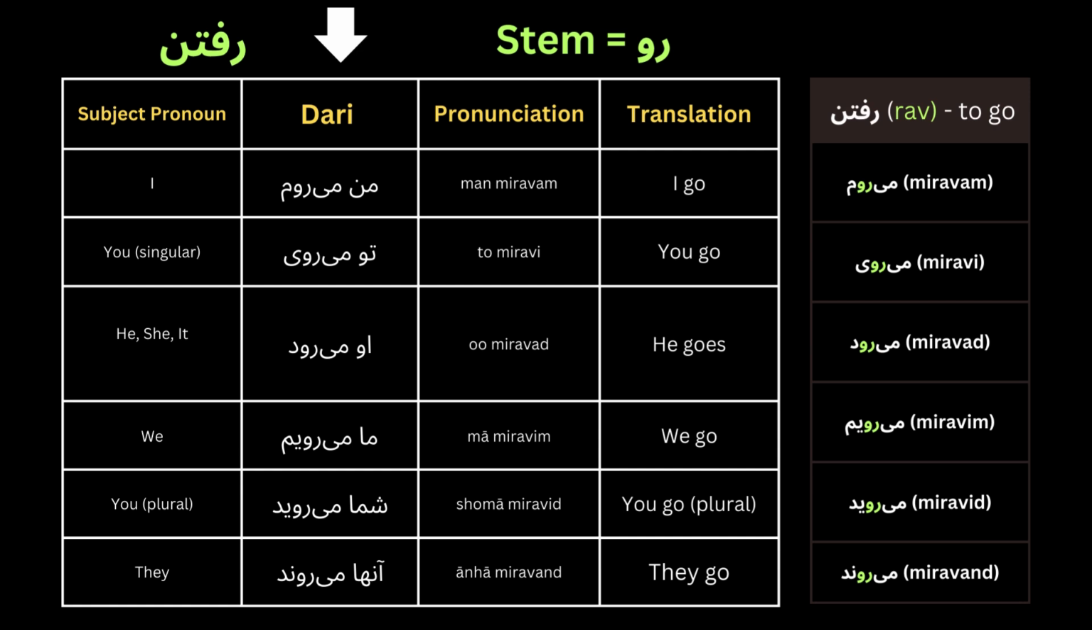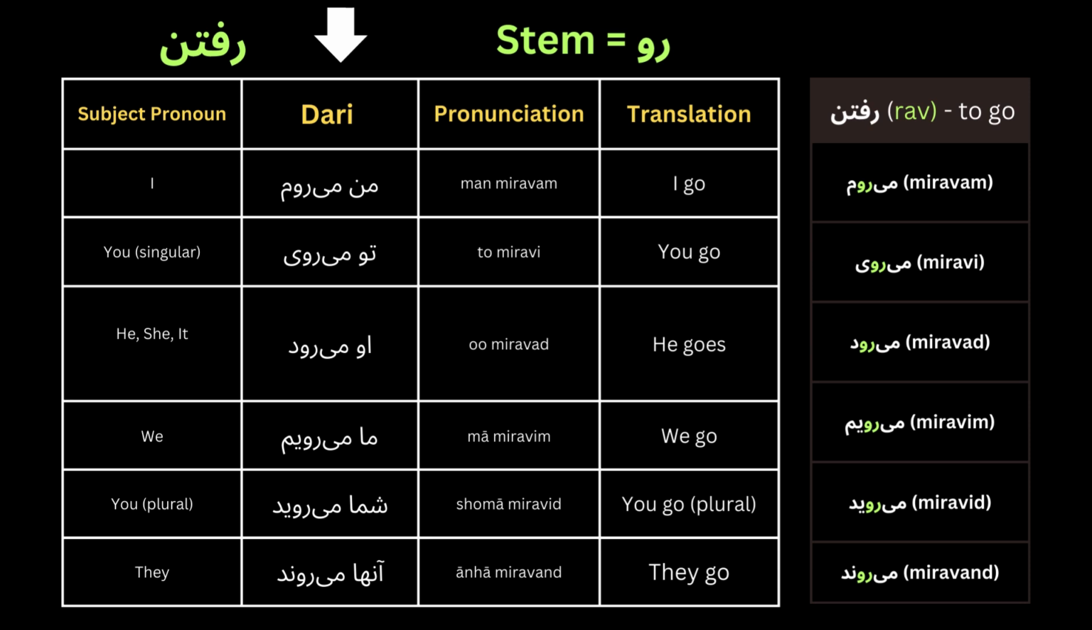The subject pronouns are on the left: I, you, he, she, it, we, you plural, and they. So here we have the Dari sentence: من میروم. The translation is I go. تو میروی. You go. او میرود. He goes or she goes.